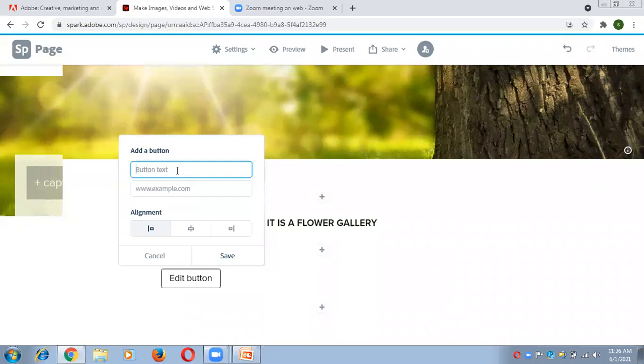Here the option in which we will create the name of button, or we can say that we will type here text which we want to write on button, right? So I will type here importance of flowers.